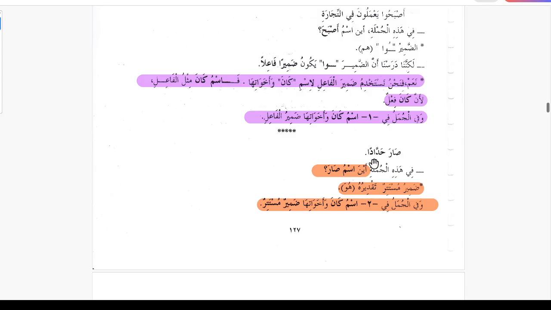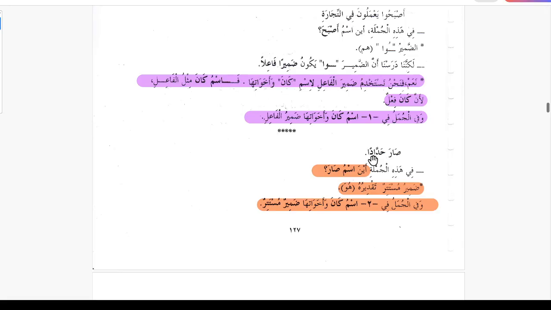In this example, the ismu Sara is mustatir, hidden, which is the pronoun damirun mustatirun. It is the hidden pronoun, takdiruhu, the estimation is that it is huwa, because Sara comes for huwa. And huwa is the damirun mustatirun, the hidden pronoun in it, which becomes ismu Sara.